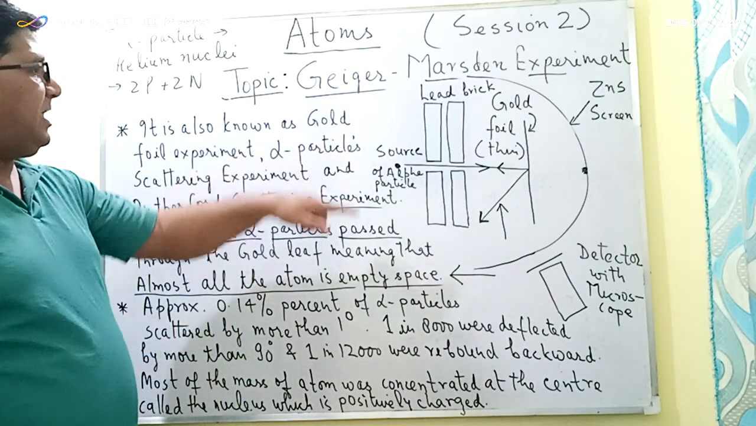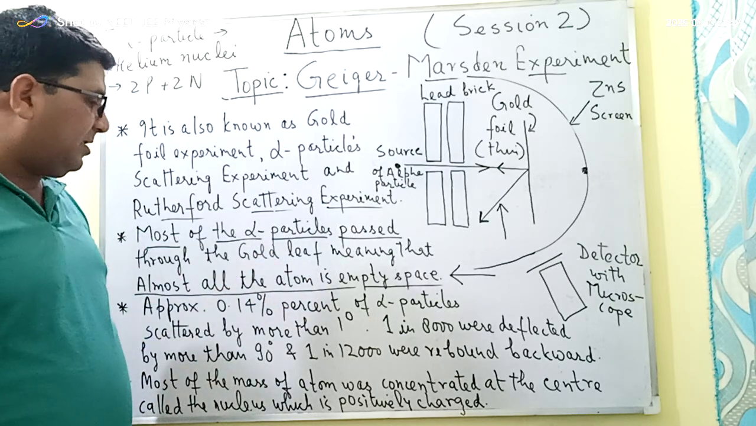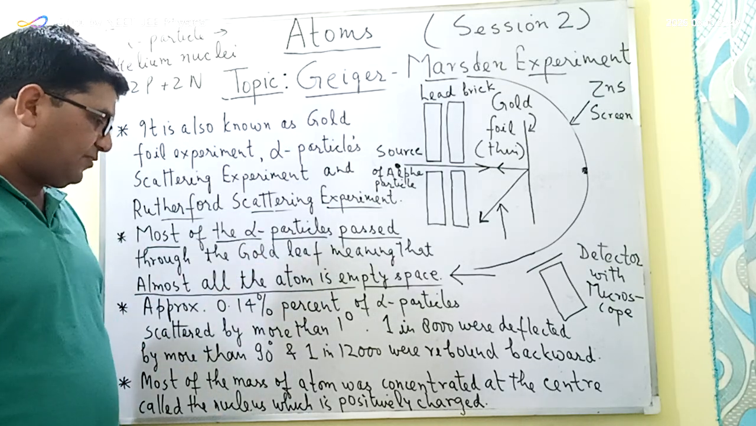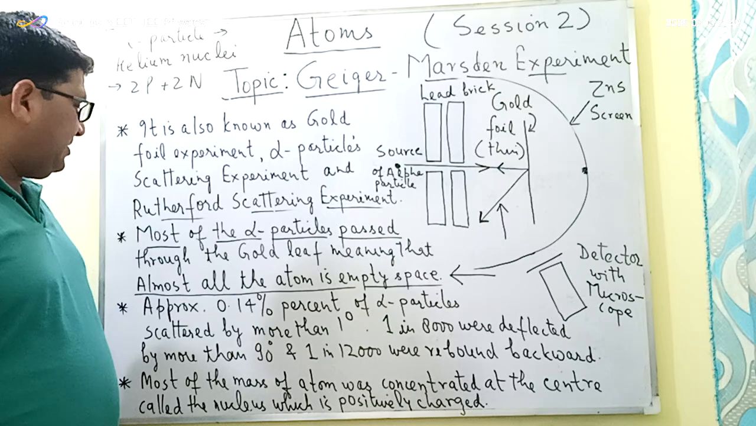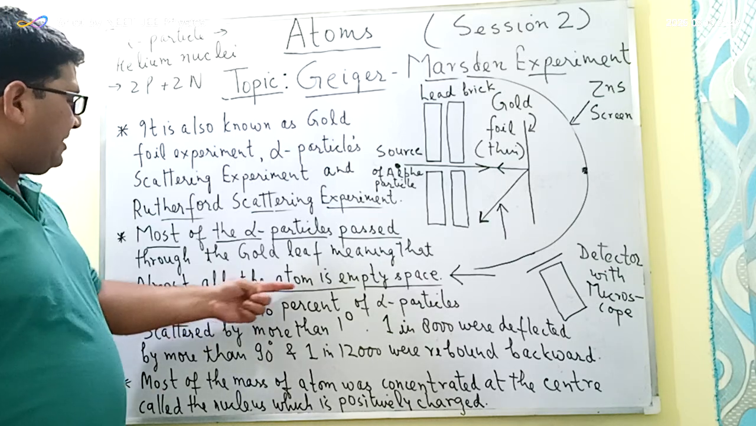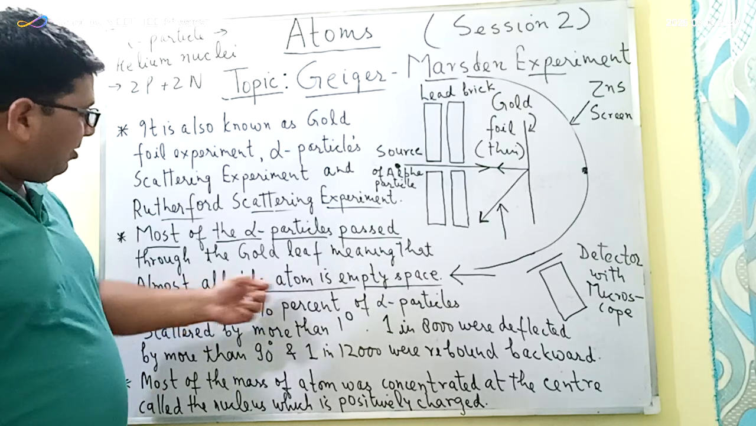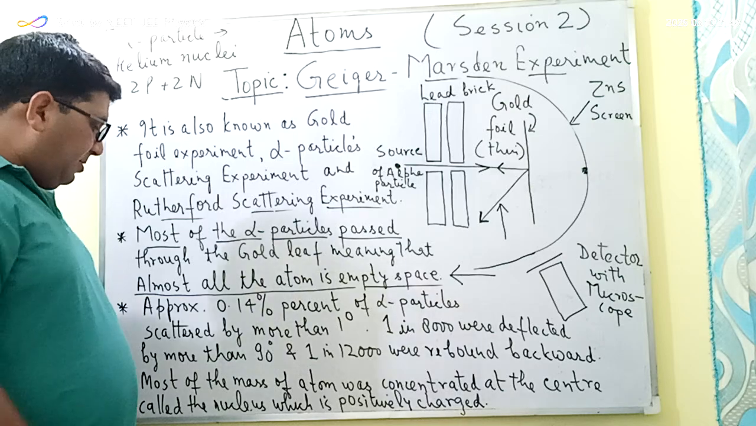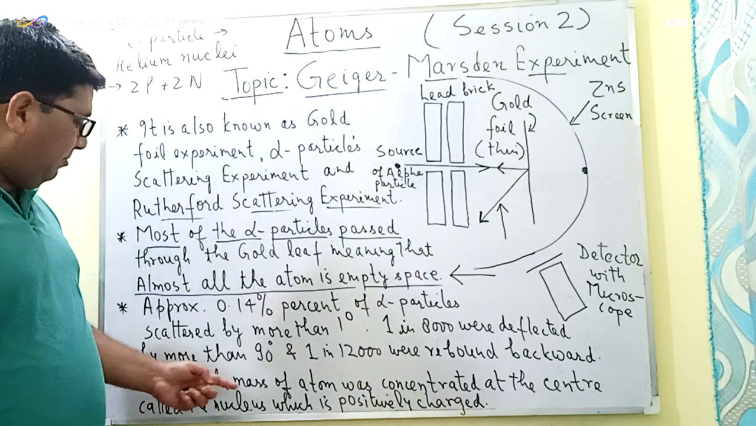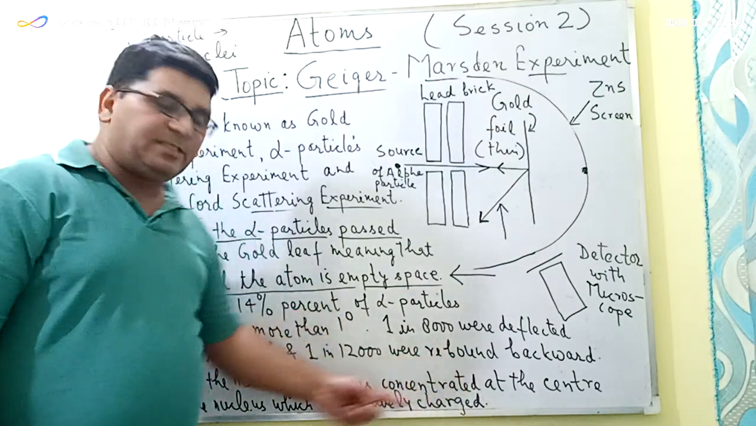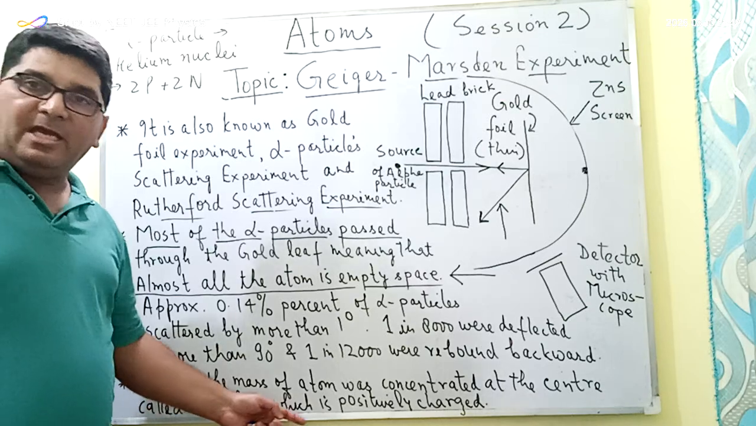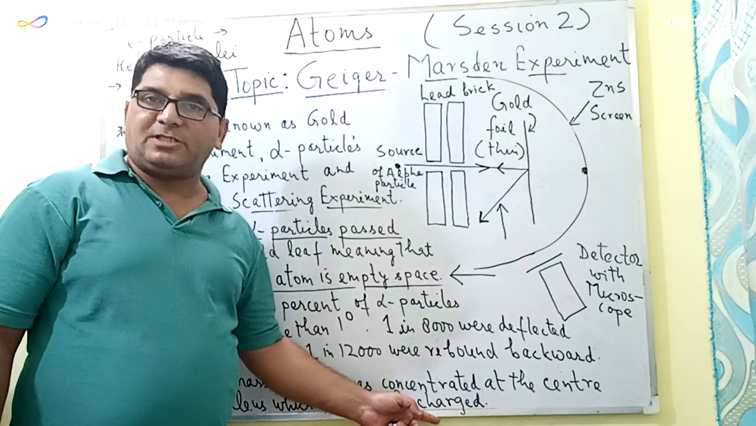So based on this experiment, three important conclusions were made. First one is that almost all the atom is empty space. Second, that most of the mass of the atom is concentrated at the center, which is called the nucleus, and this nucleus is positively charged.